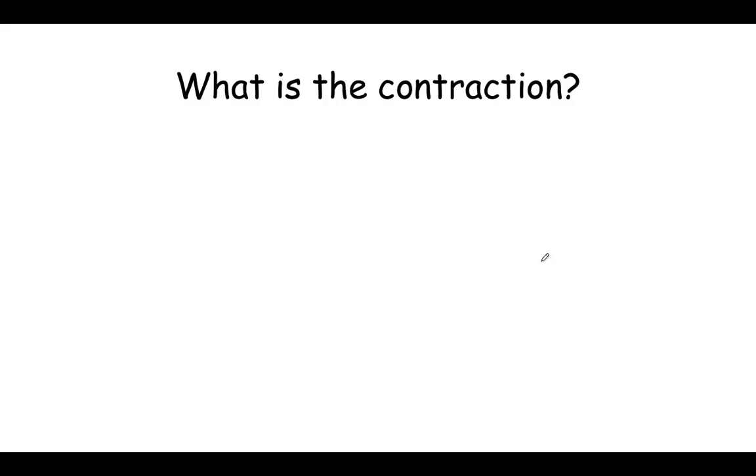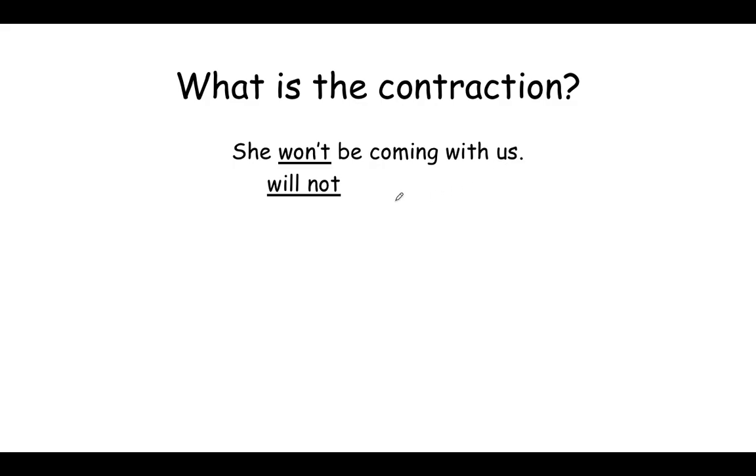So for this next sentence, what is the contraction for won't? She won't be coming with us. It's will not. So she won't be coming with us and she will not be coming with us mean the same thing.